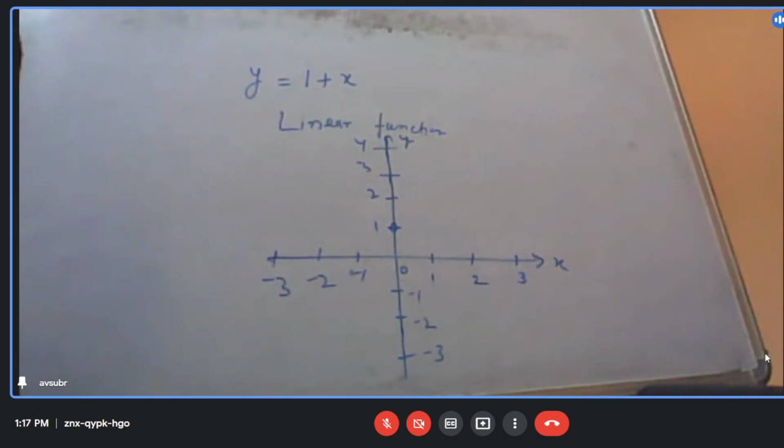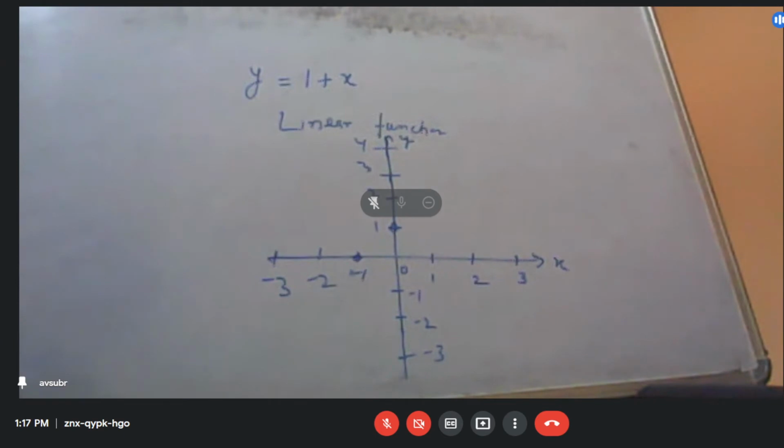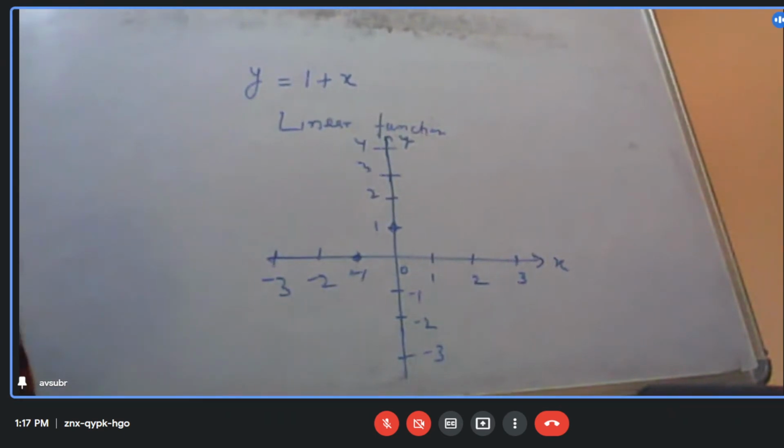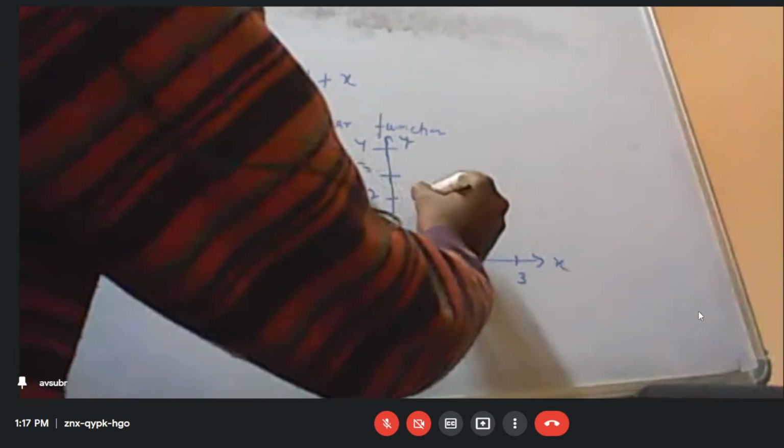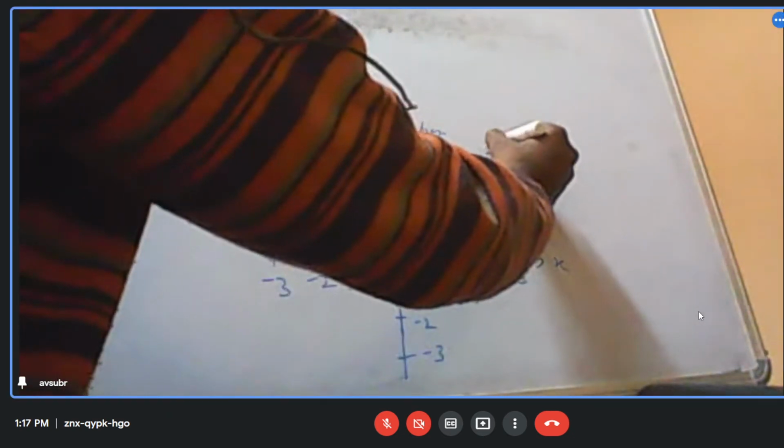What will be the value of y at x equal to minus 1? 0. I am marking. What will be the value of y at x equal to 1? 2. Upward, so 2, 3, 4.